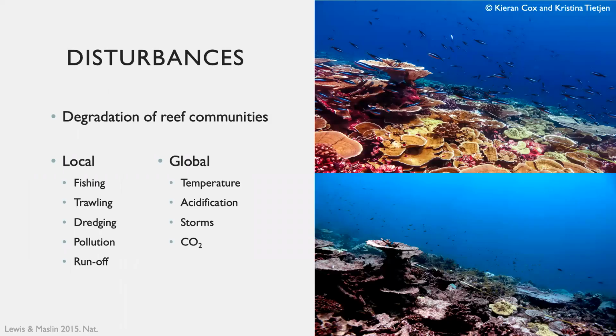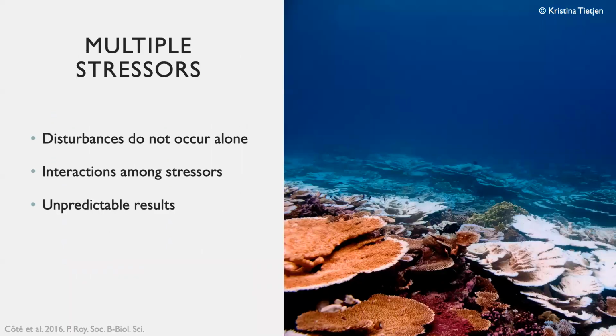tourism. Our reef communities are experiencing increasing effects from disturbances, and this is leading to the degradation of our reef communities. These disturbances can occur on a small scale due to local human populations, or they can occur on a large global scale due to the effects of climate change. However, these disturbances will very rarely occur on their own. Often there are multiple disturbances or stressors that act on an environment. There can be interactions occurring due to the effects of multiple stressors in an area, causing the resulting outcomes to often be unpredictable.